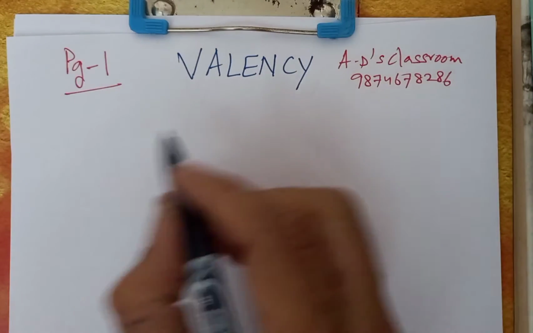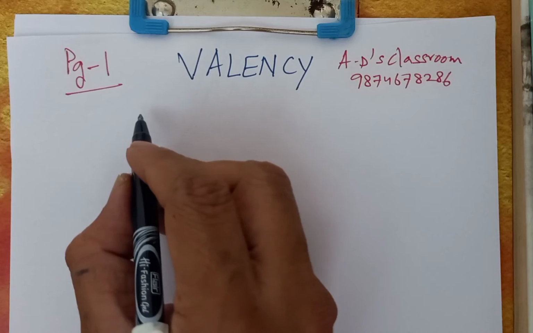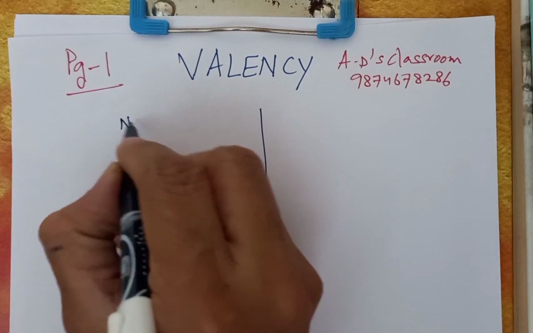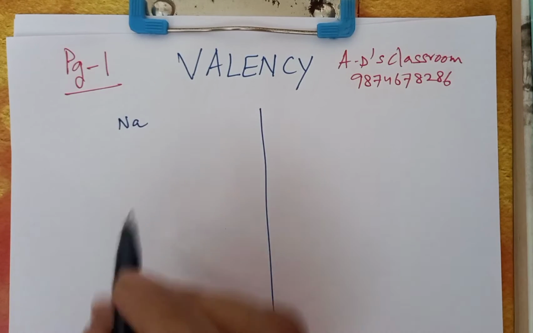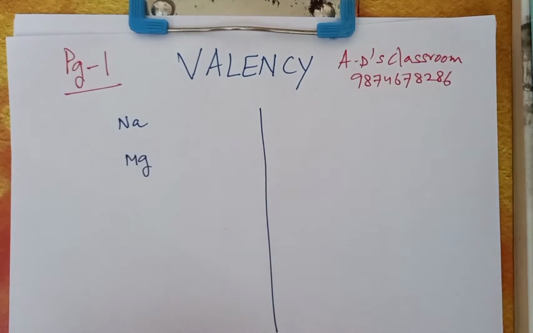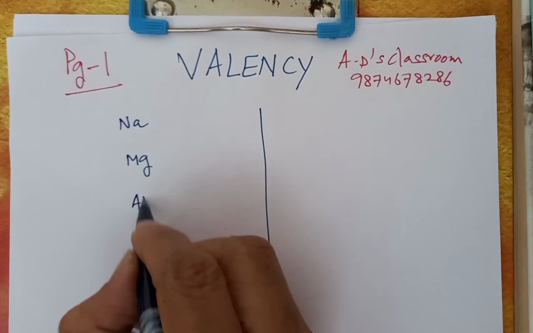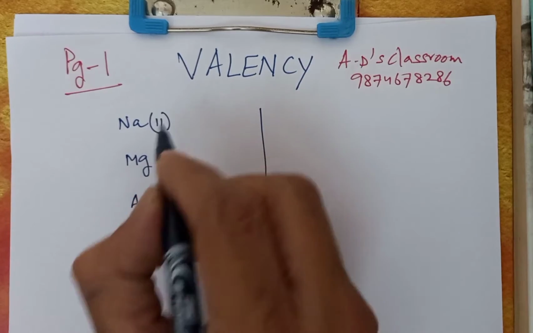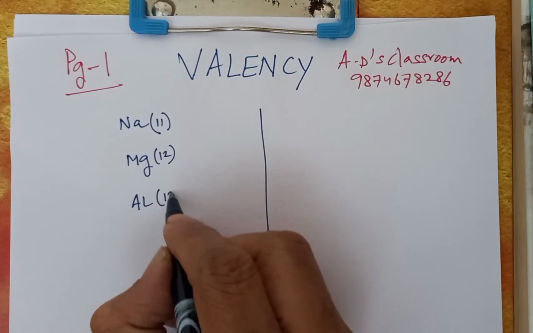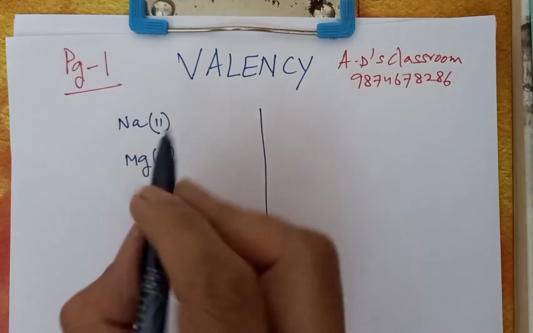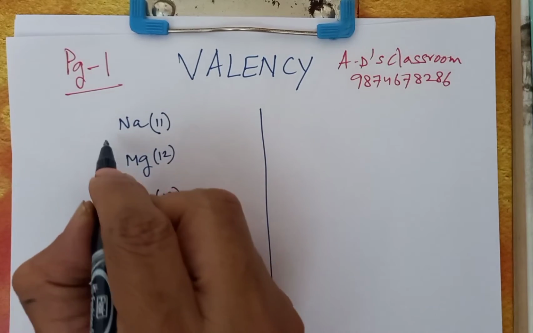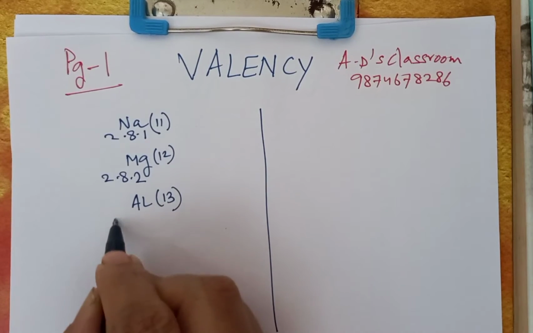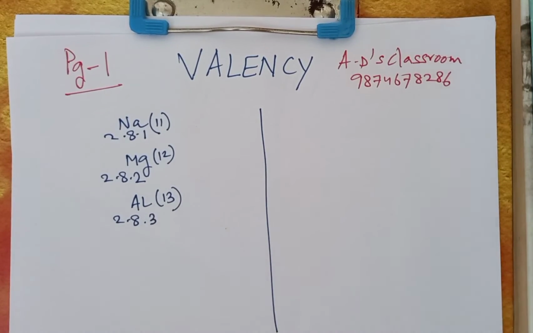Now, I am just writing three metals and three non-metals. One is sodium, Na. The next one is magnesium, Mg. Third one is aluminum, Al. Sodium atomic number is 11, magnesium is 12, aluminum is 13. So electronic configuration of sodium is 2, 8, 1, magnesium is 2, 8, 2, aluminum is 2, 8, 3.